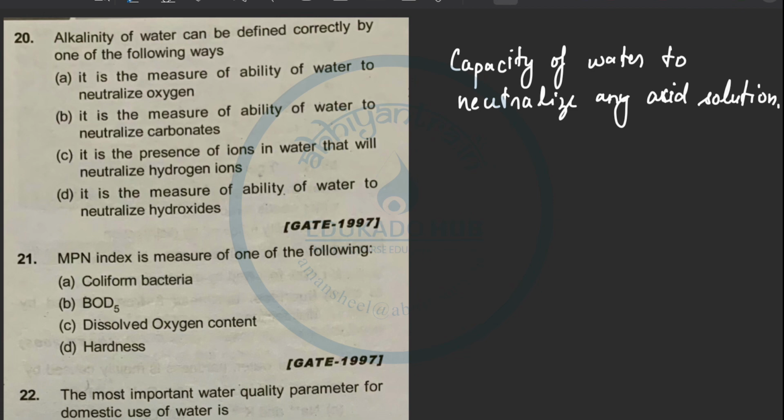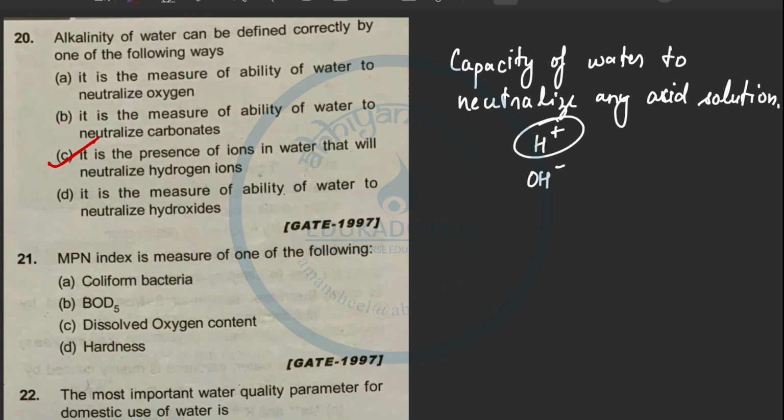Okay, so the option will be: acidic solutions are made up of H plus ions, right? And alkaline solutions are made up of OH minus ions. So because alkalinity is neutralizing the acid ion, that means it is the presence of ions in water that will neutralize hydrogen ion. Option number C is correct.